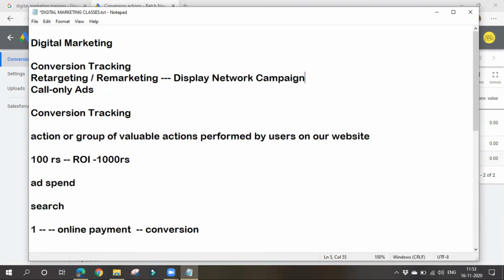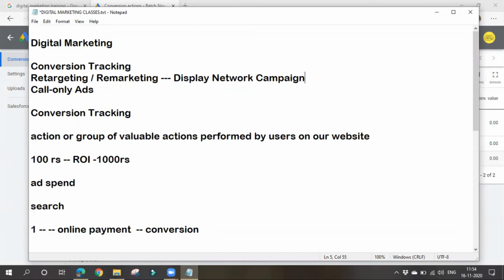Wherever they may go, other websites, YouTube channels, mobile apps, or whatever it may be, you can follow them and show some ads to them. That's why we chose display network campaign. By using display network campaign only, we can do this remarketing. By this, we can increase our sales, and we can promote our brand awareness also.